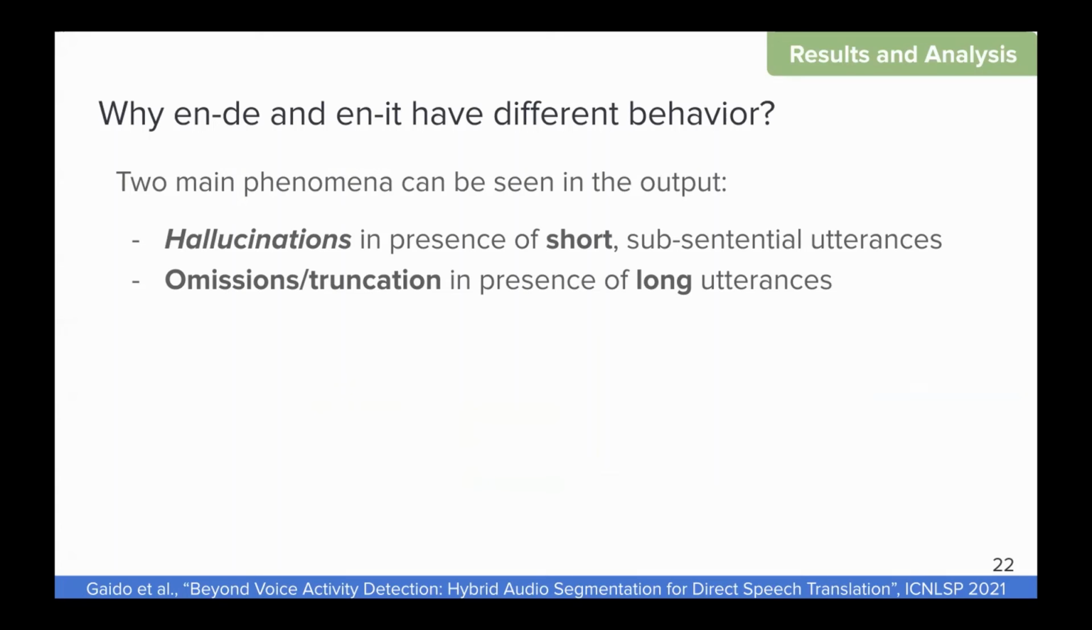And we see that there are two main kinds of errors that speech translation models make when the sentences are not split in a perfect way. One problem is hallucination. So when we have short utterances, or we have sentences that are broken in the middle, we see that the models hallucinate, trying to generate a grammatically correct sentence. And then we have another phenomenon, which is omission or truncation in presence of long utterances. So the model doesn't really know what to do with some parts of the audio and just omits it.